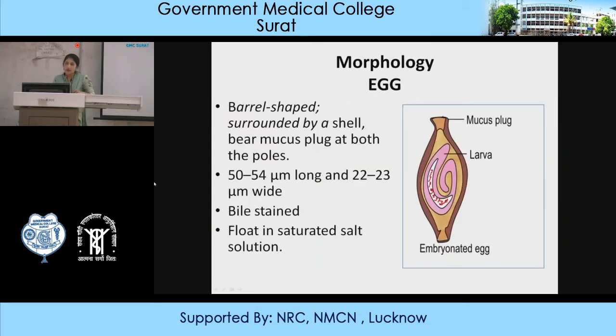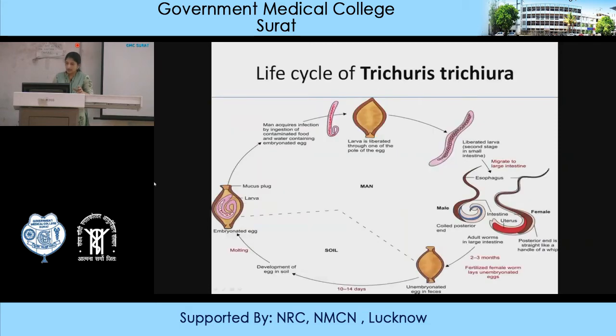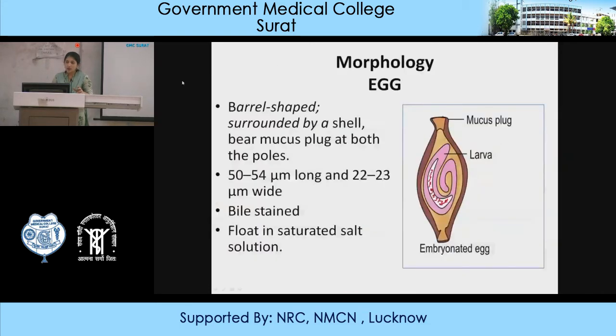This is the morphology of the egg which is laid by the adult female. It has a very typical type of egg. On both ends of the egg there is a mucus plug. You can see the embryonated egg, with the embryo inside.